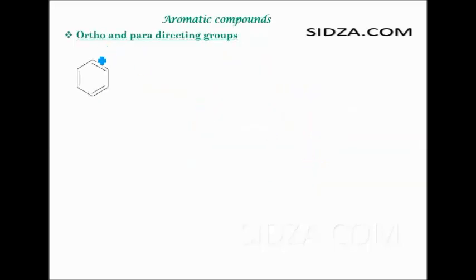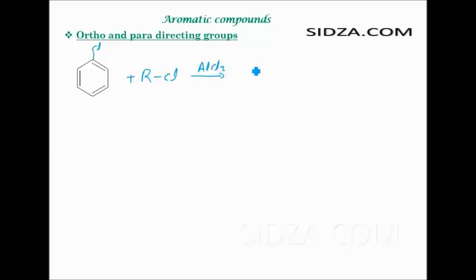So let's take one example here of the ortho para directing groups. Suppose we have a chlorine attached to it, chlorobenzene, and we do any electrophilic substitution reaction. Suppose let's take the substitution reaction of alkylation, right? If we do the alkylation here with alkyl Friedel-Crafts alkylation, we have discussed all these reactions previously in the last video.